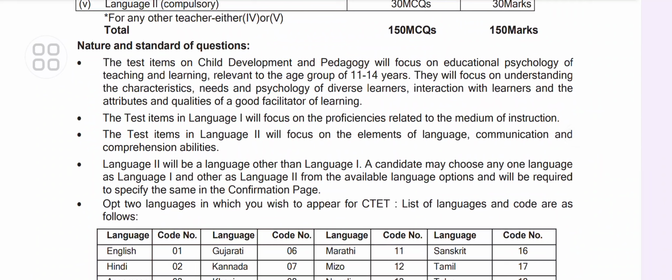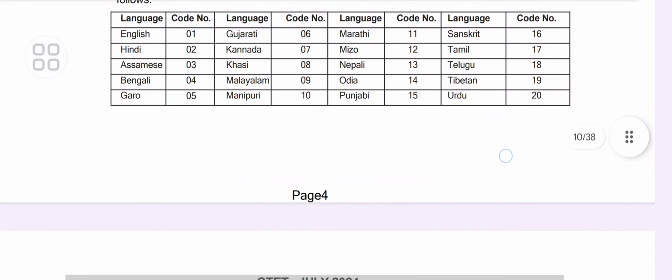The test items on child development and pedagogy will focus on educational psychology of teaching and learning relevant to the age group of 11 to 14 years. They will focus on understanding the characteristics, needs and psychology of diverse learners, interaction with learners, and the attributes and qualities of a good facilitator. The test items in Language 1 will focus on proficiency related to the medium of instruction. The test items in Language 2 will focus on the elements of language, communication and comprehension ability. Language 2 will be a language other than Language 1. A candidate may choose any one language as Language 1 and another as Language 2 from the available language options and will be required to specify the same in the confirmation page.